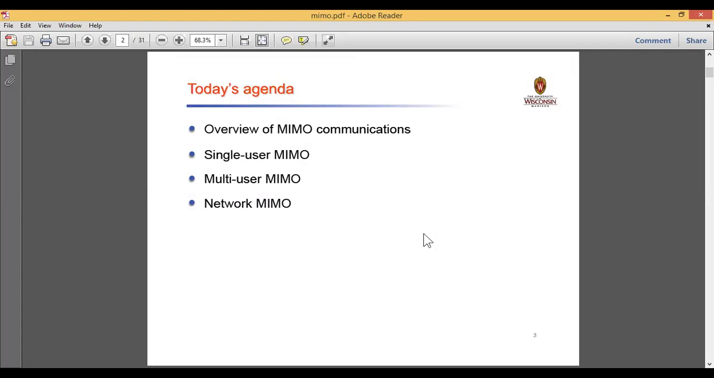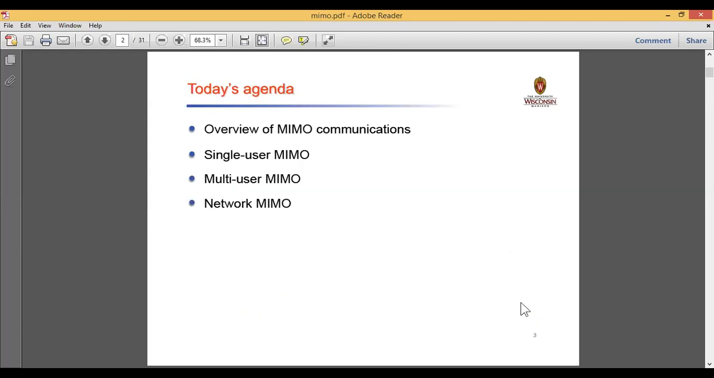When it comes to transmit diversity or receiver diversity, our focus will be more on the MIMO systems. So in today's agenda we will first see an overview of MIMO communication: single user MIMO, that is multiple input and multiple output, multi-user MIMO systems, and network MIMO systems. Then we can focus on the transmit as well as the receiver diversity.